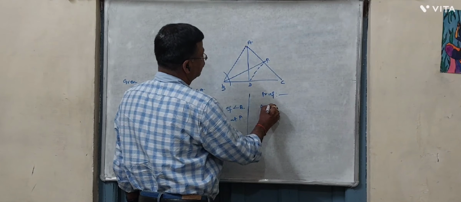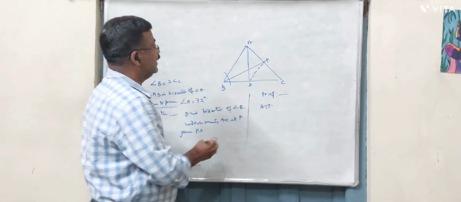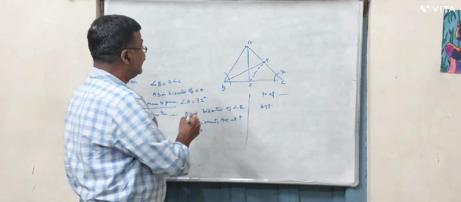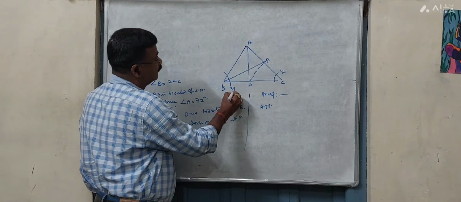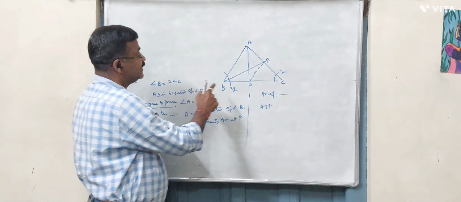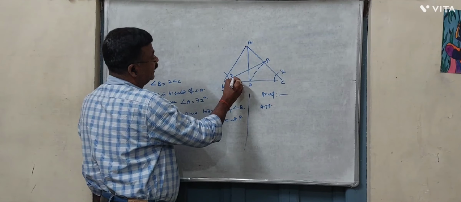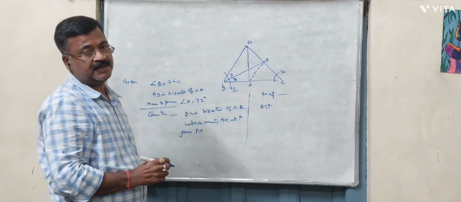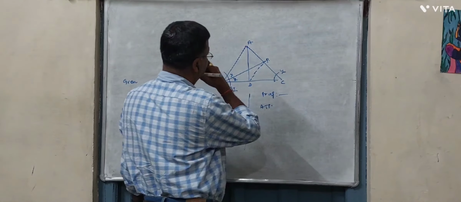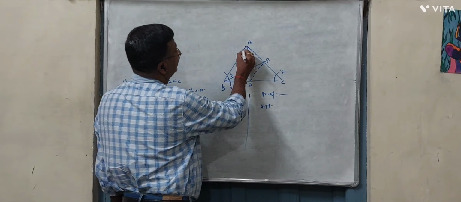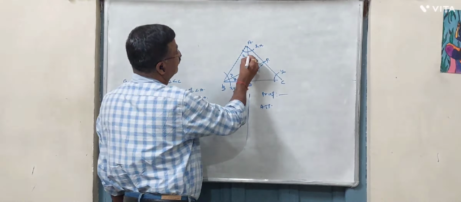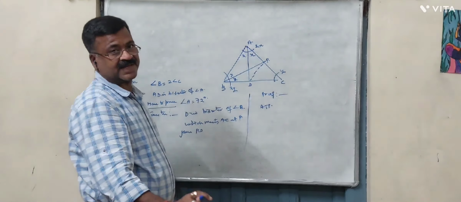According to the problem, let this angle C be y. Then this angle B automatically becomes 2y, since angle B is equal to 2 angle C, and this 2y is divided into y and y because we have drawn bisector BP. And let this angle be 2x. Therefore, it is similarly divided into two angles, x and x.